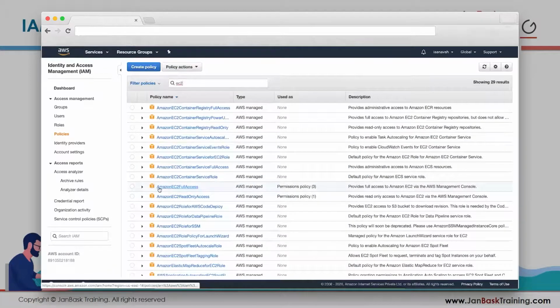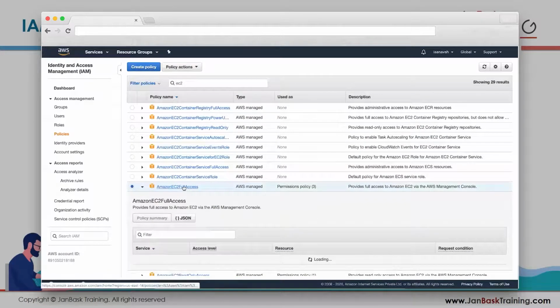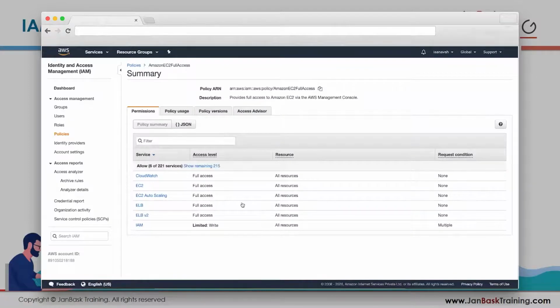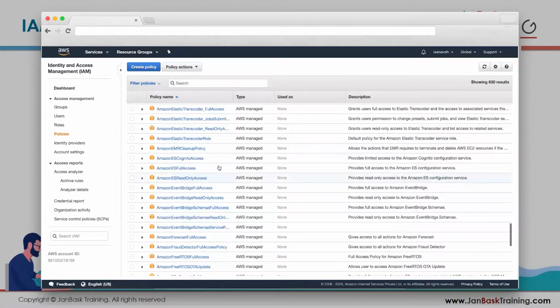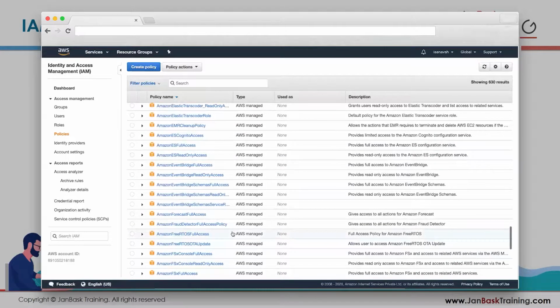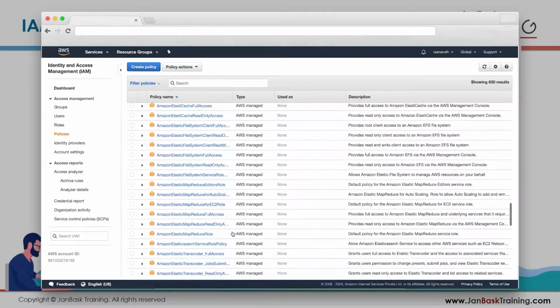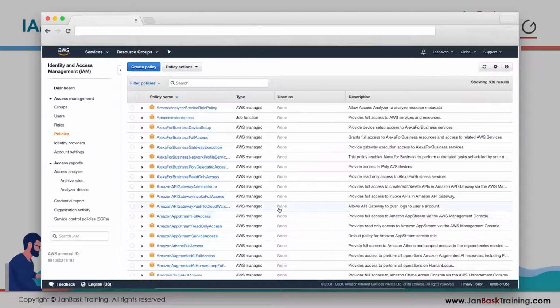And if you want to read about them in detail, just click on one of those and it will tell you, okay, full access, full access, full access. So you don't have to worry about creating policies or anything, but you should know, okay, these are the options that are available to me. I can have a user select any one of these 200 plus policies that Amazon has already provided me. I can give ES full access. You can have read-only access. You can have really granular control over your AWS account.